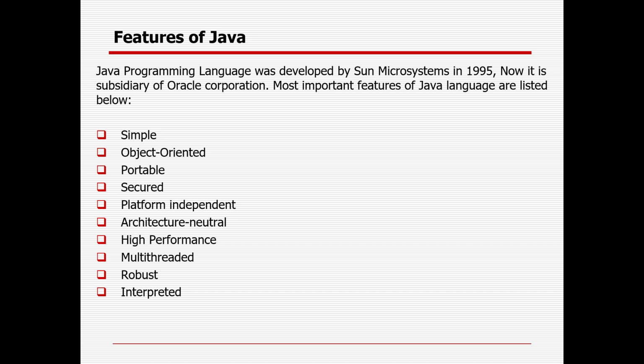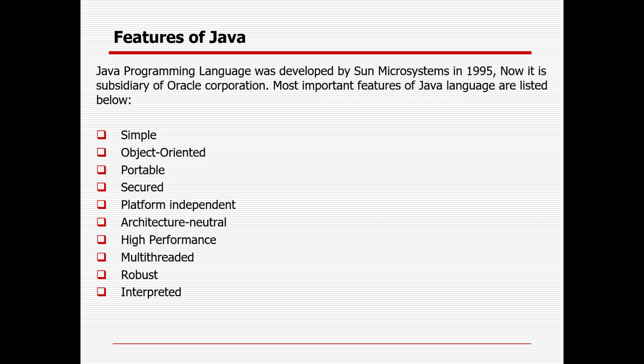One of the important things is that Java is an object oriented programming language, or OOPS concept. Whenever C came into the market, C was not an object oriented programming language. Then C++ came to the market, and then Java, Python, C sharp. Most of the languages starting from C++, Python, C sharp, all including Java, support object orientation. Okay, so Java is simple.